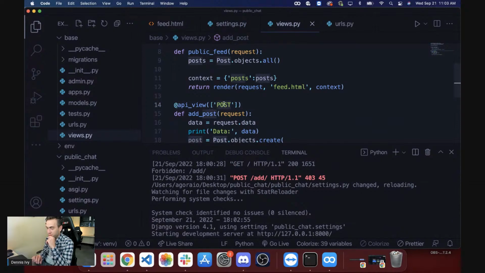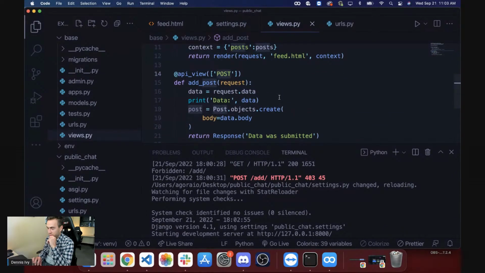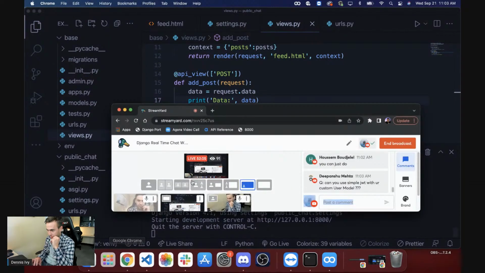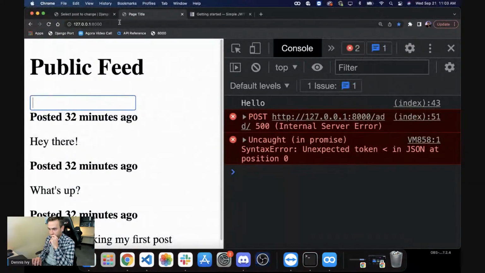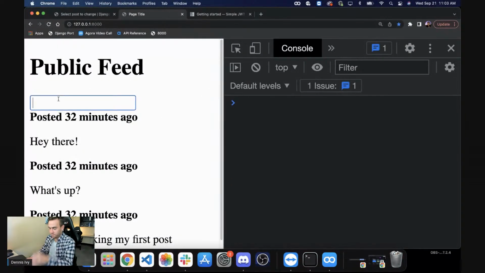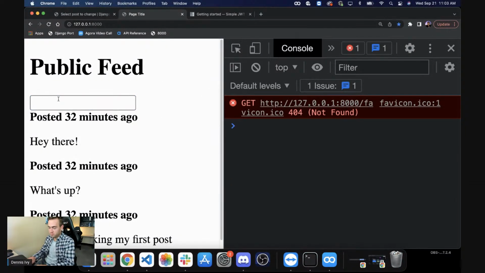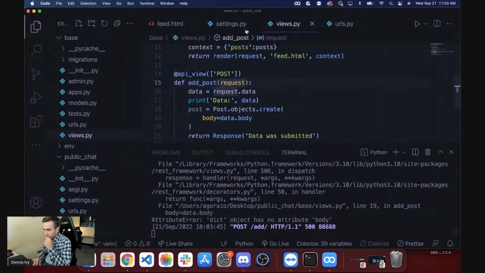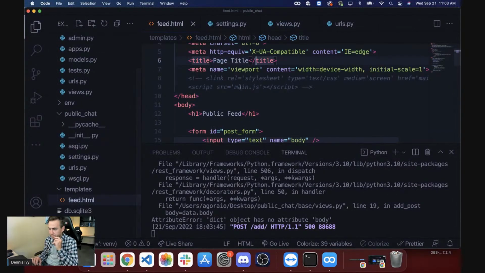It's allowing a post request in the API view. Let's try this one more time. Okay, syntax unexpected. Did I not stringify it? Maybe I didn't stringify the data.